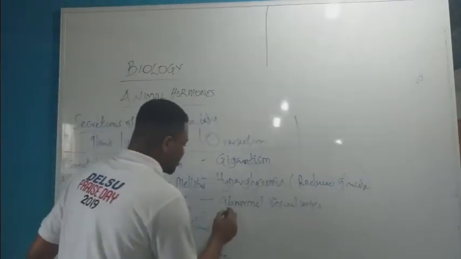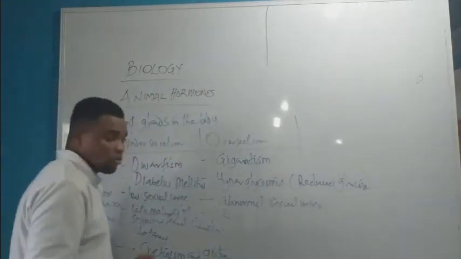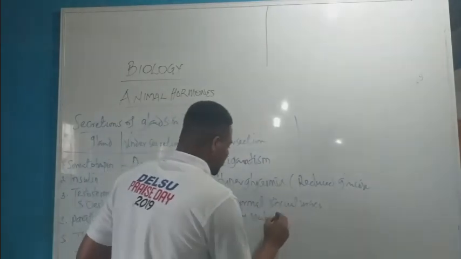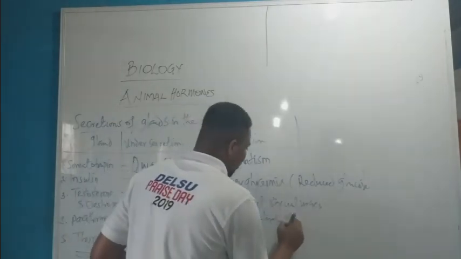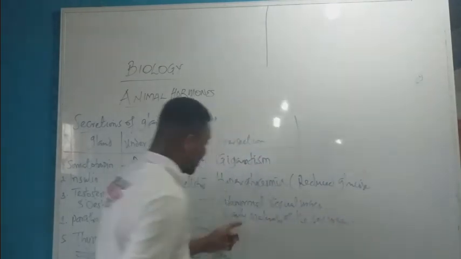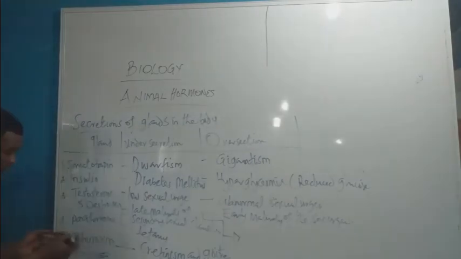Now, if it's over-secreted within the body at the gonads, they also cause early maturity of the sex organ. So early maturity of what? The sex organ. The last one we're dealing with is what?